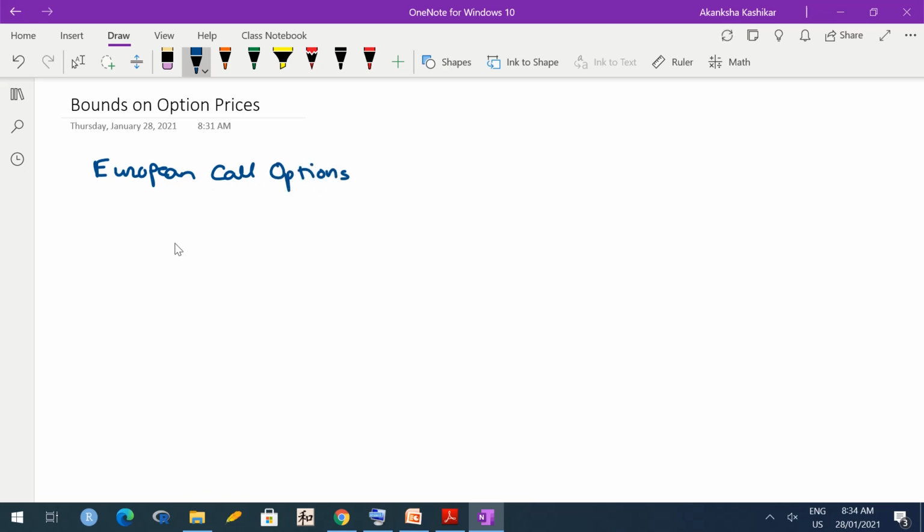So let S naught be the price of the underlying asset, or the share, at t equal to 0. t equal to 0 means the current time point.